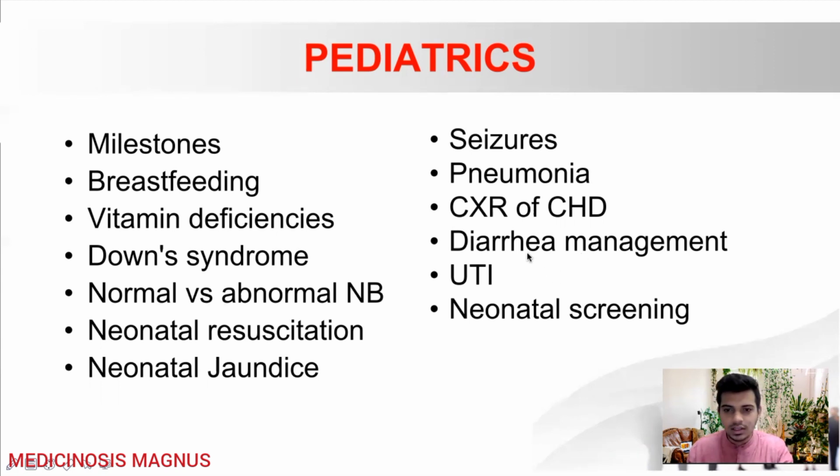Okay. Then diarrhea and its management in children. You need to know about the fluids, the Holliday-Segar formula and all those things. Then UTI in children, how to diagnose, the criteria for diagnosing UTI in children, what should be seen in the laboratory values and all those things. Then neonatal screening, that is usually done for congenital hypothyroidism, maple syrup urine disease and phenylketonuria, all those things.